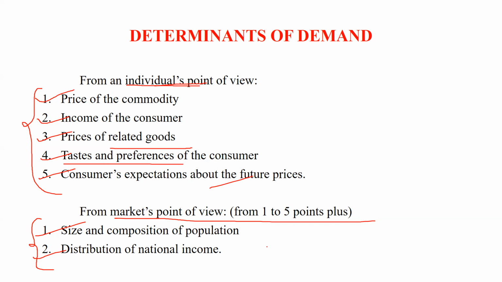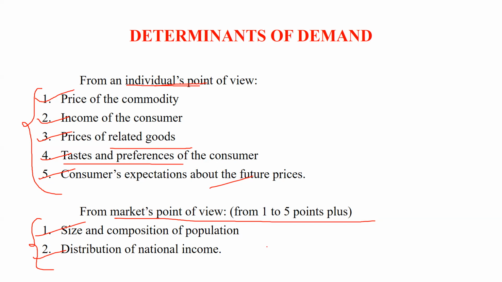But on the contrary, if a country has a maximum population of old-age people, then commodities related to old-age people will definitely have high demand in these countries. So this is the relevance of size and composition of population.